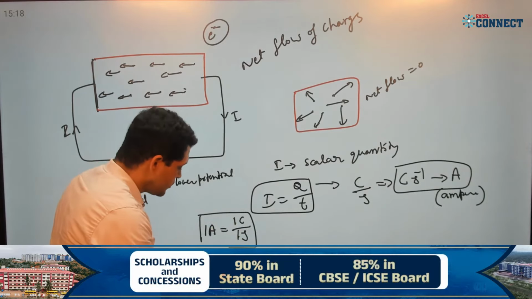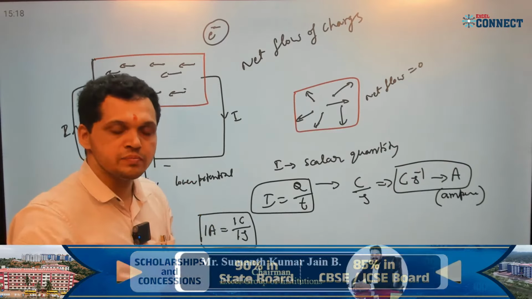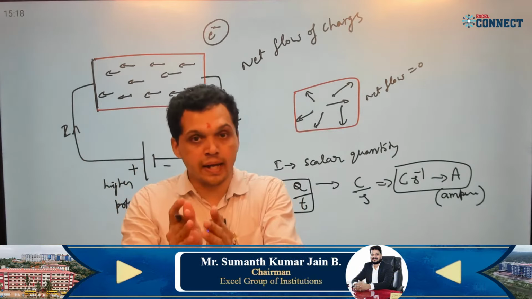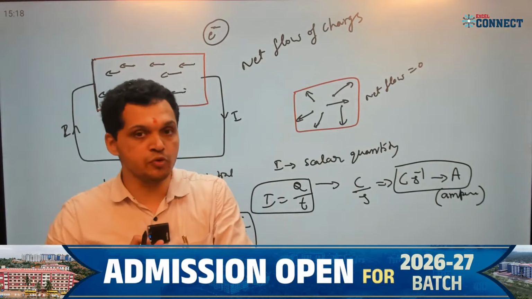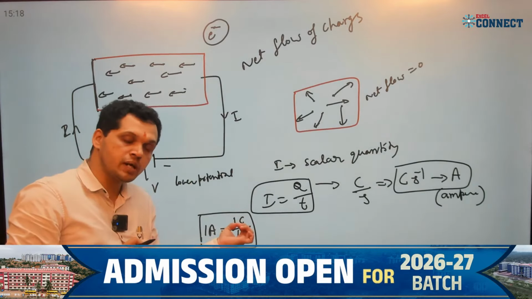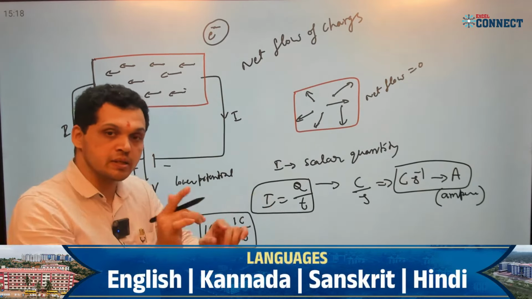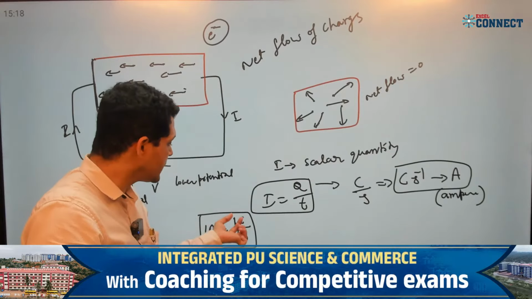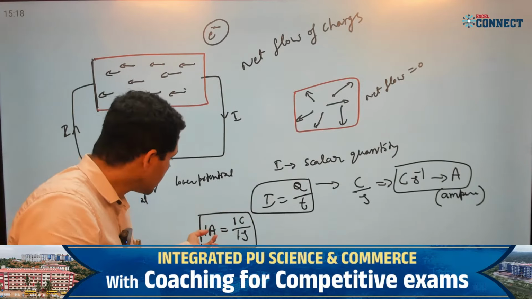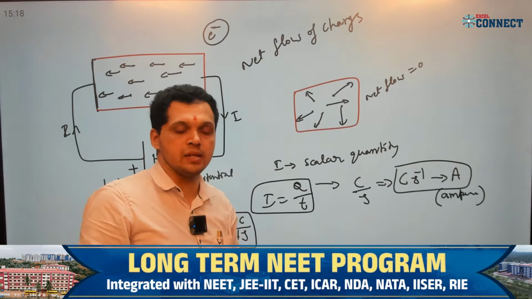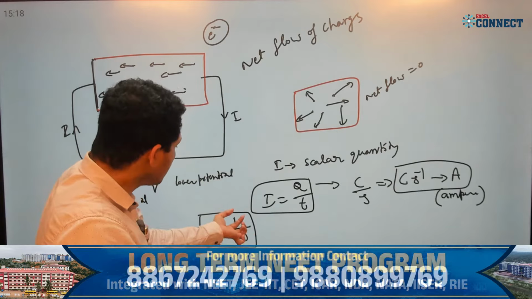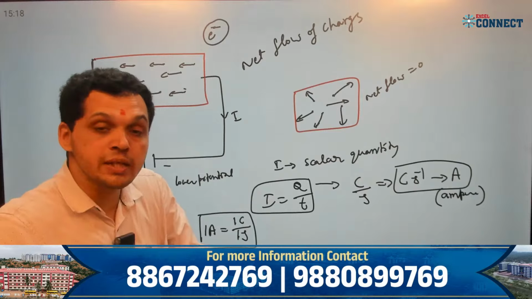By using this we can define 1 ampere. Current is said to be 1 ampere if 1 coulomb of charge is flowing through the conductor in 1 second. If 1 coulomb of charge flows in 1 second, we get 1 ampere of current, correct? How much charge is 1 coulomb? How many electrons must flow?